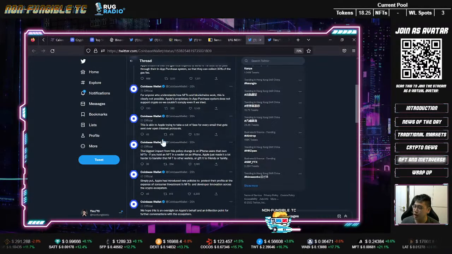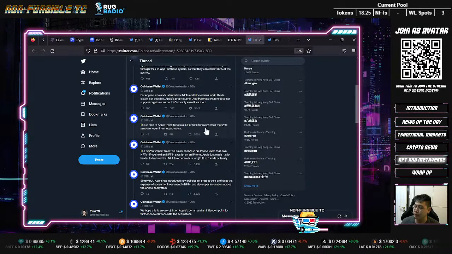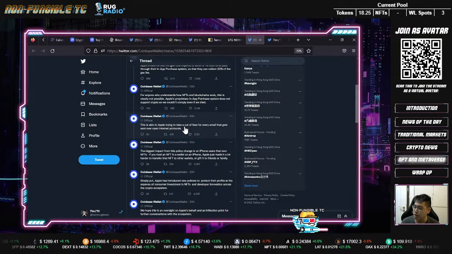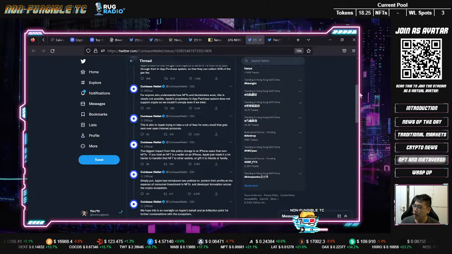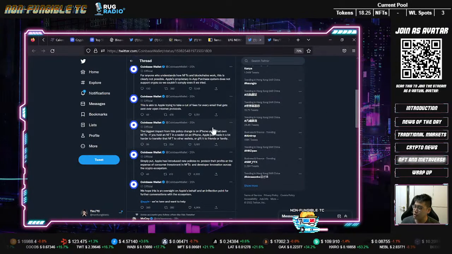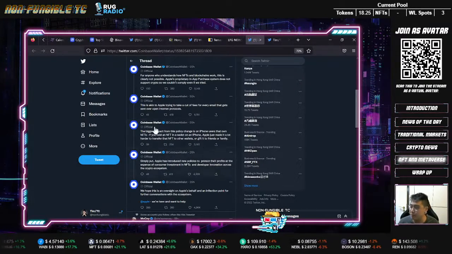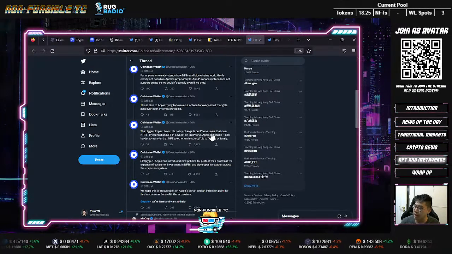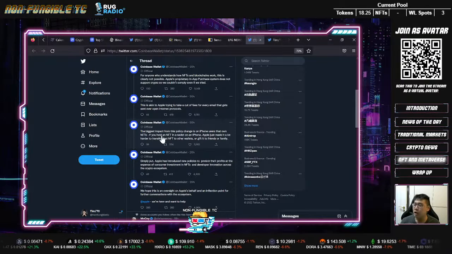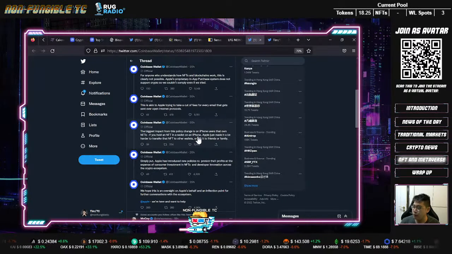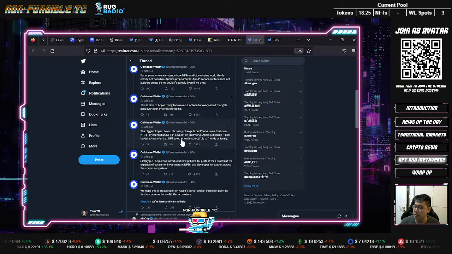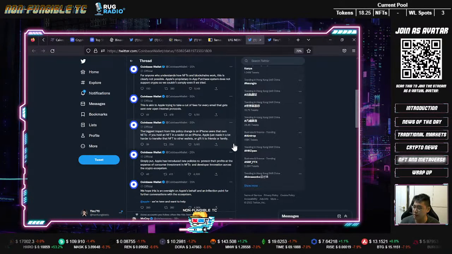So this is akin to Apple trying to get a cut for fees of every email that gets sent over the open internet protocol, right? So yeah, it's interesting. But the biggest problem for anyone who's using an Apple device is that the biggest impact from this policy change is on iPhone users that own NFTs. If you hold an NFT in a wallet in an iPhone, Apple just made it a lot harder to transfer the NFT to other wallet or give it to friends and family, right?